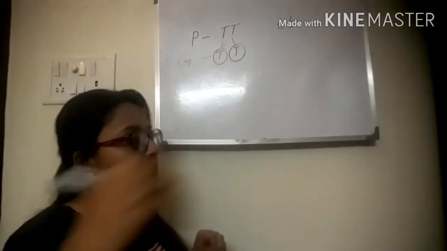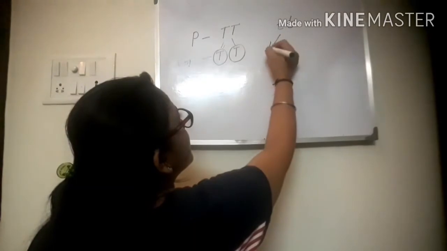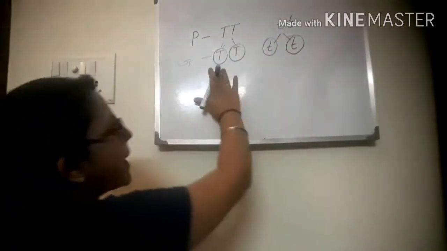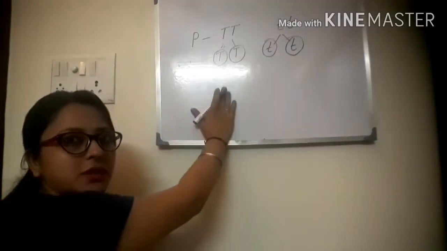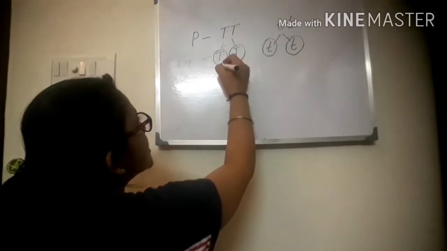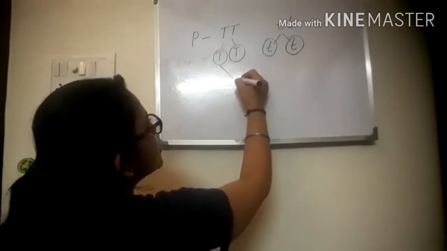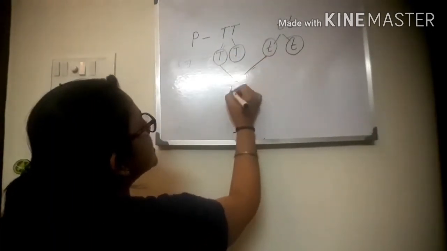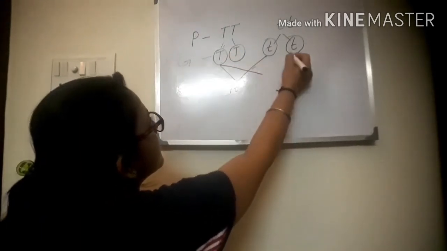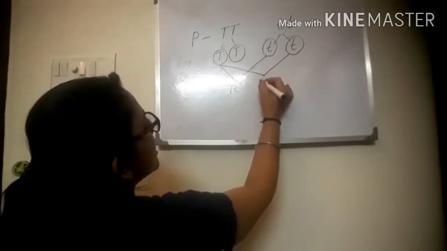And here, then what happened? Cross-pollination, that is TT, and you are getting TT again.